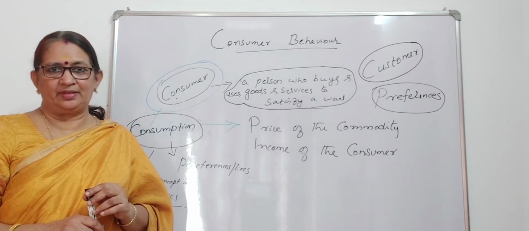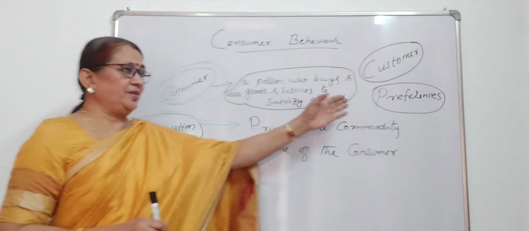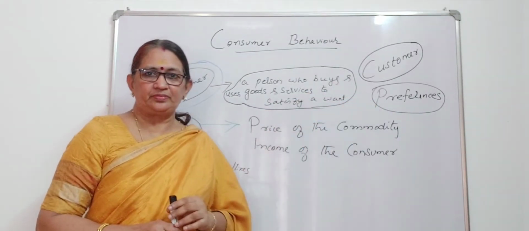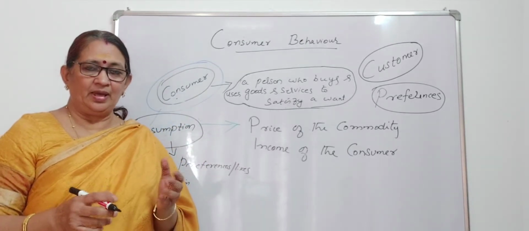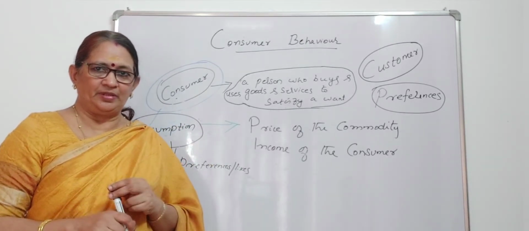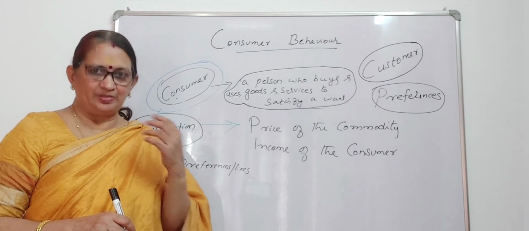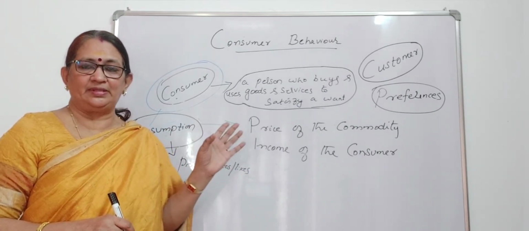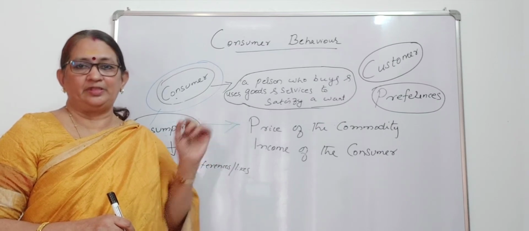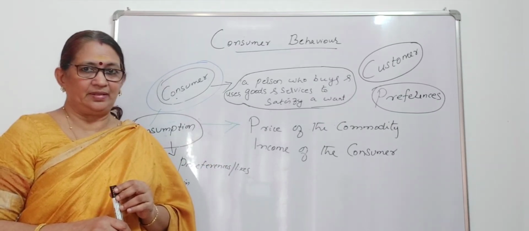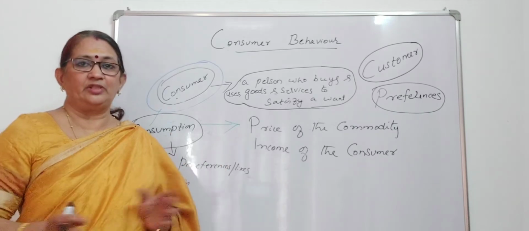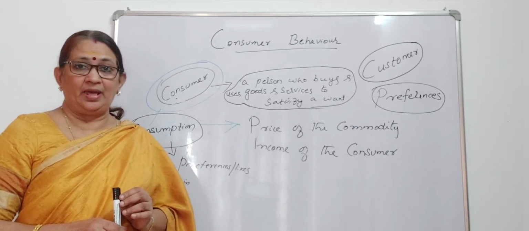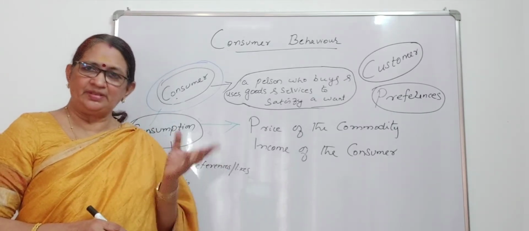Because of that, there are many preferences of the consumer. How a consumer consumes a commodity to satisfy his or her want is influenced nowadays by advertisement to a large extent. I cannot say that all the consumers are affected by advertisement, but advertisement is affecting.